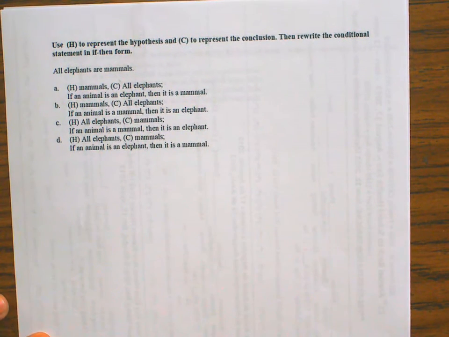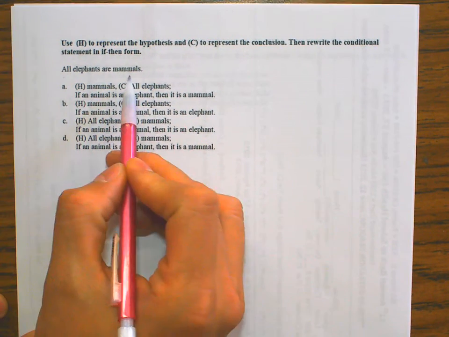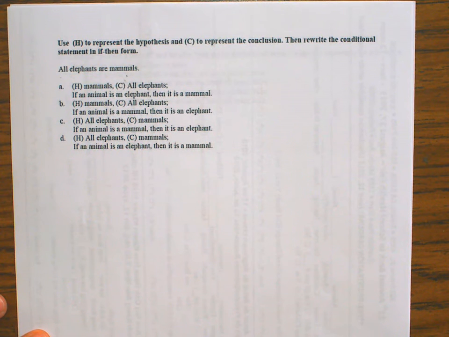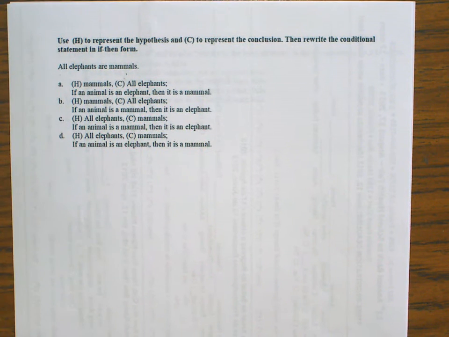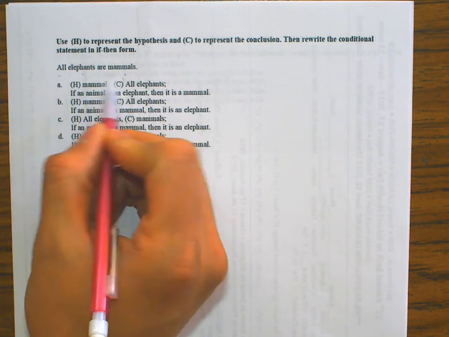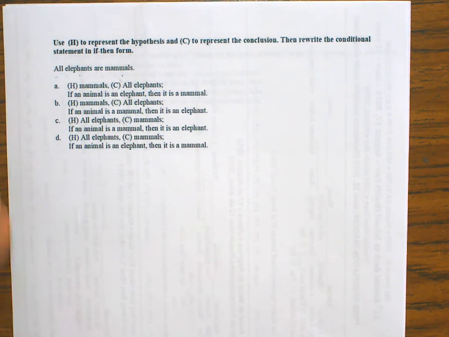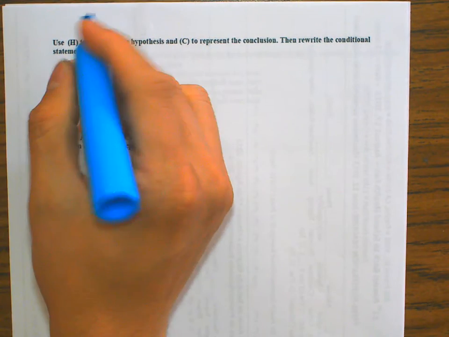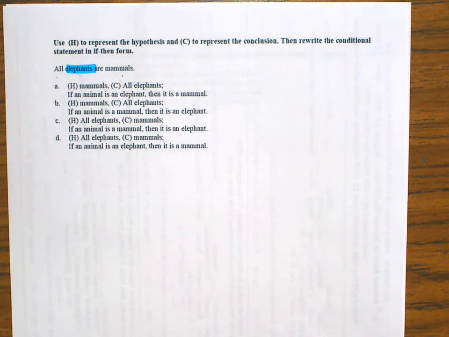So for our first example, we have a statement that we need to identify the hypothesis and the conclusion and be able to write it in an if-then form. So here we have all elephants are mammals. So our hypothesis here would be elephants, and our conclusion here would be mammals.